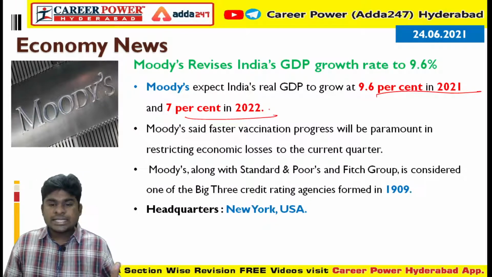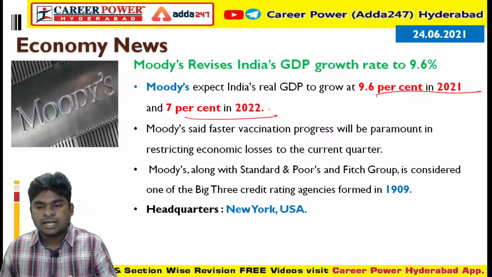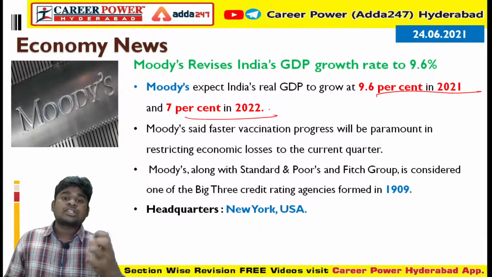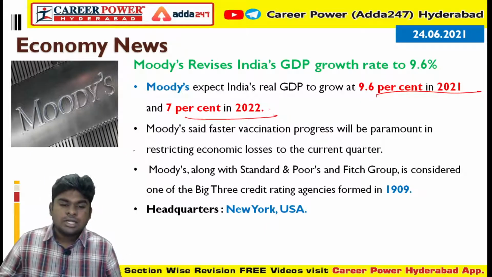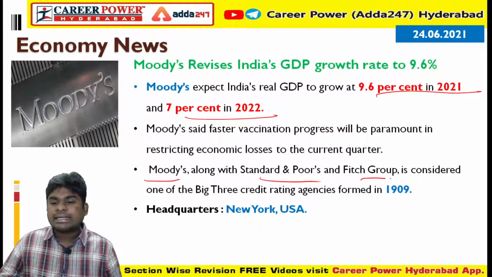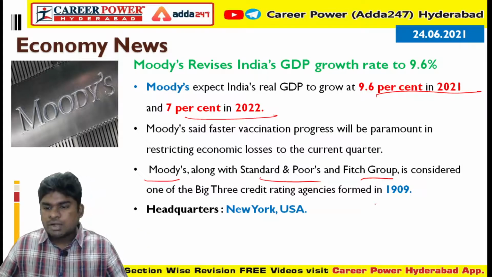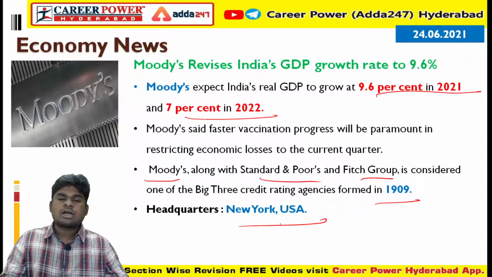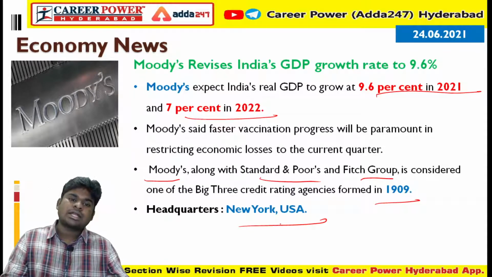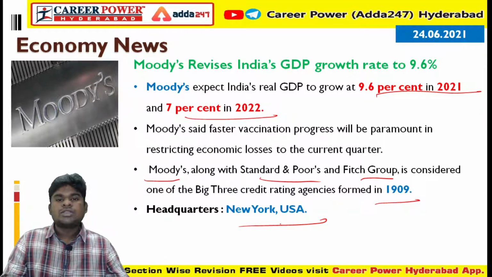Okay, so Moody's, along with Standard and Poor's and Fitch Group, all three are the top 3 credit rating agencies. Moody's was formed in 1909 and its headquarters is in New York, USA. So Moody's Corporation was founded in 1909, headquarters in New York, USA.